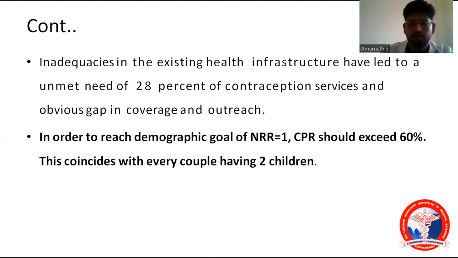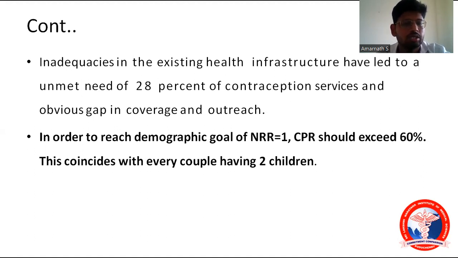What is this? First of all, I should tell you what NRR is. NRR is net reproductive rate. And what is CPR? That is couple protection rate. In order to reach this demographic goal of NRR 1, the couple protection rate should exceed 60.